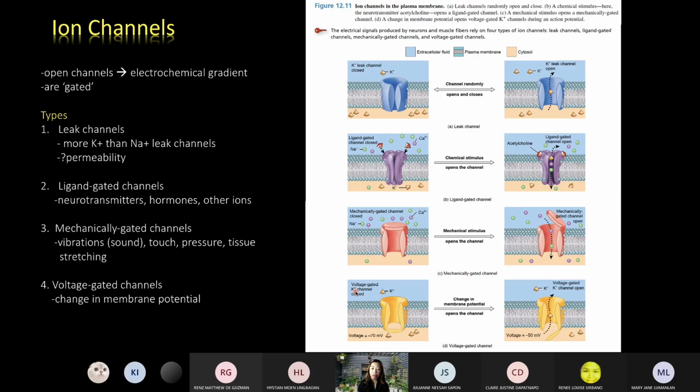And lastly, you have the voltage gated channels. So the gates close and open in response to a particular voltage or a change in the membrane potential. It is like an electrical charge, a change in the electrical charge of the membrane. So we are going to discuss them as we go along the discussion of the graded and the action potential.